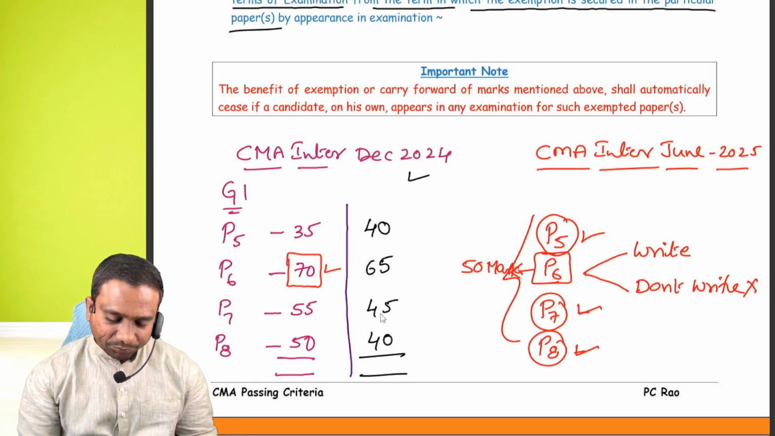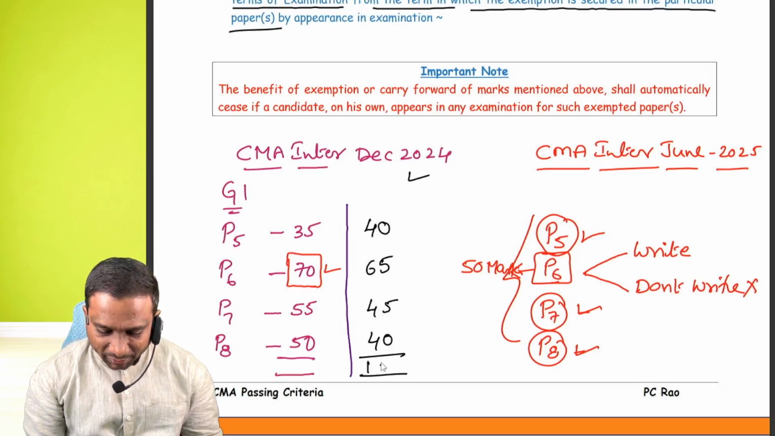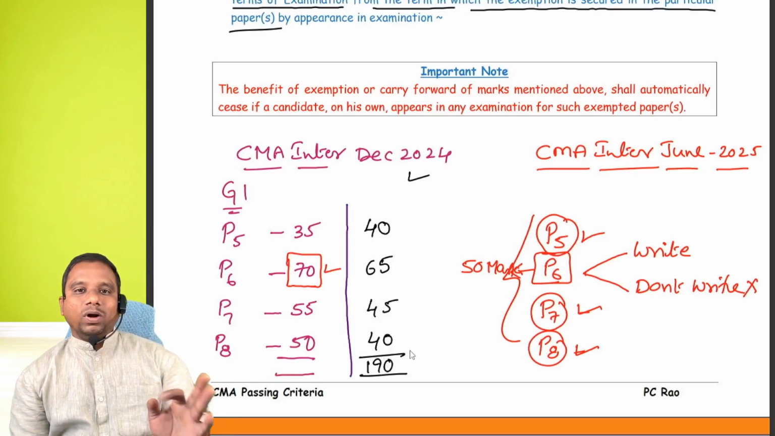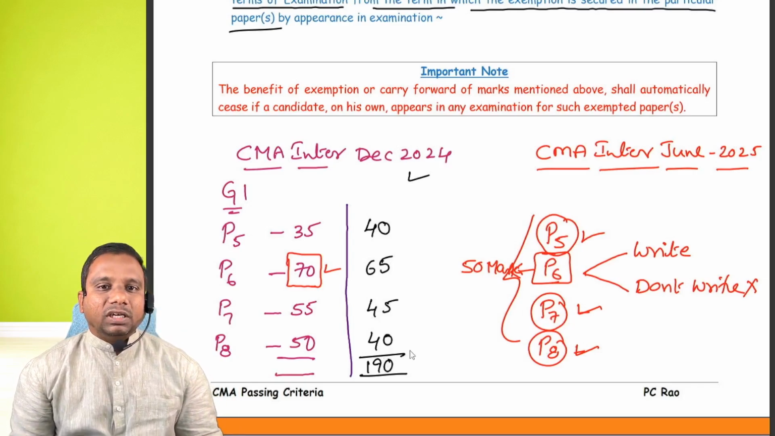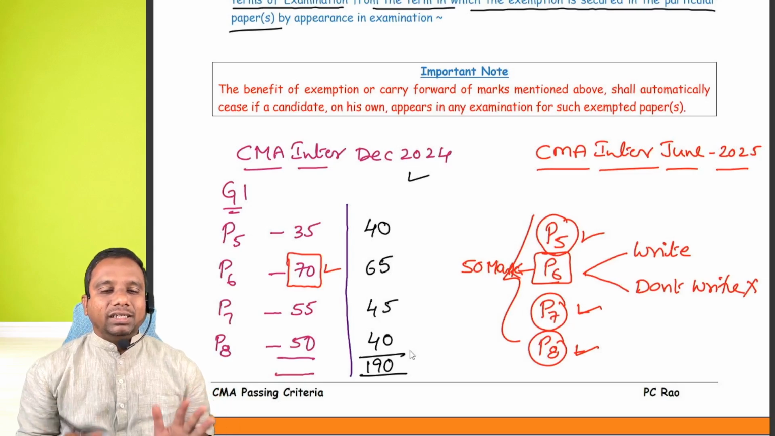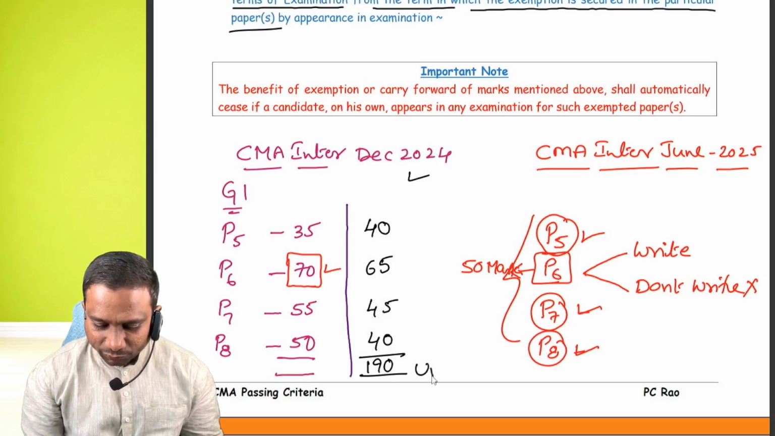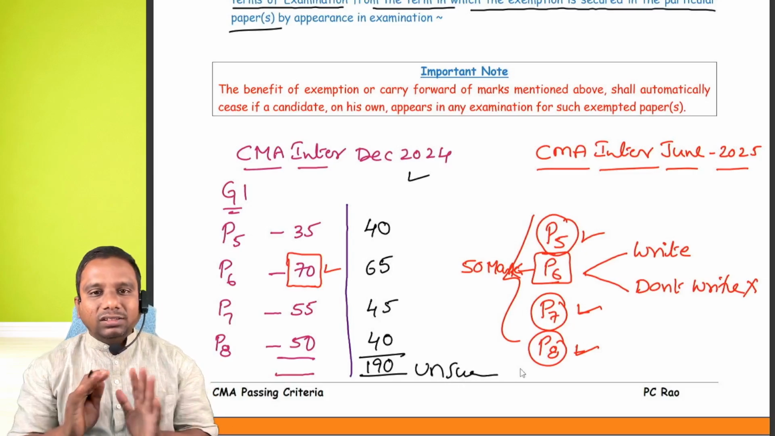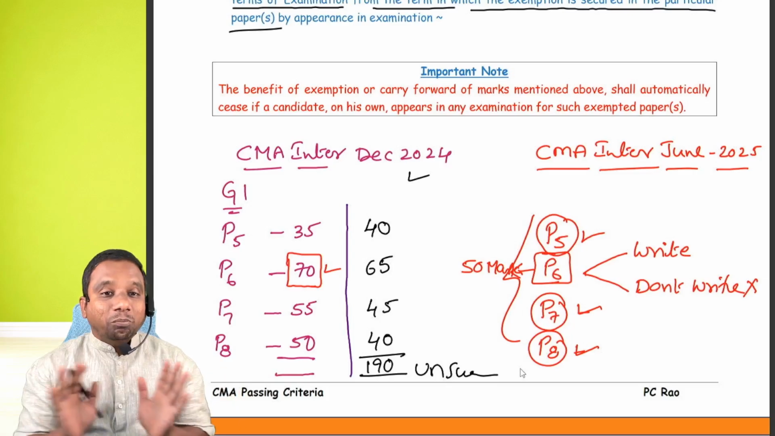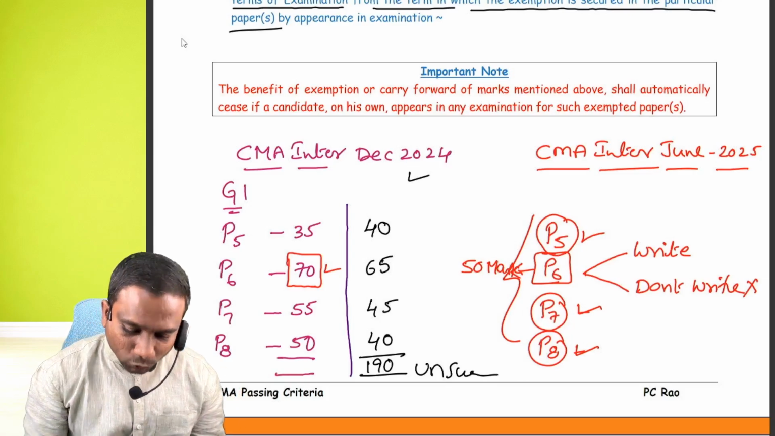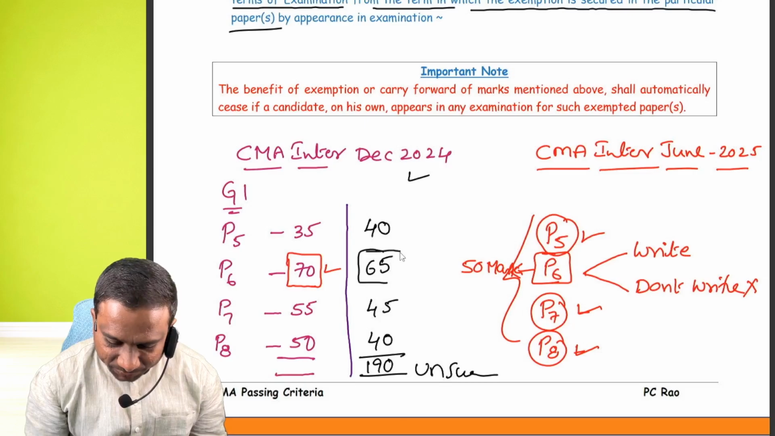60, 100, 105, 110, 150, 190. Total 190. Yes or no? Yes sir, 190. Now you people tell me, are you successful or unsuccessful? Unsuccessful, sir. Unsuccessful. But here I have got one exemption in paper 6.